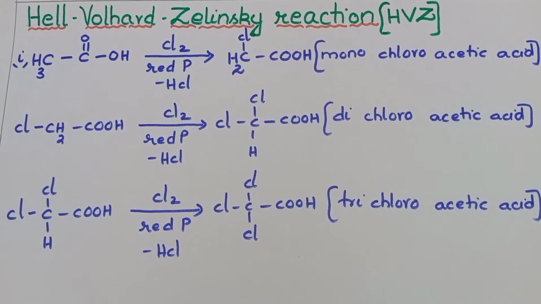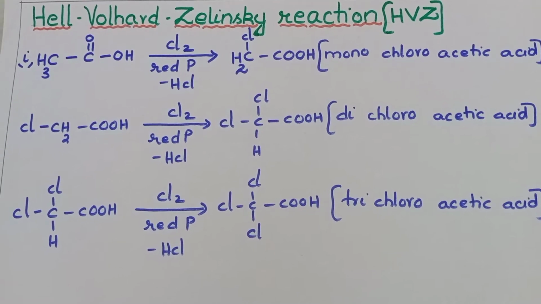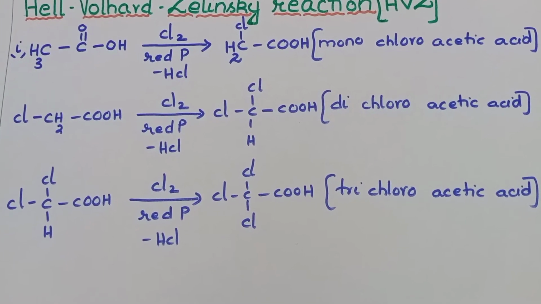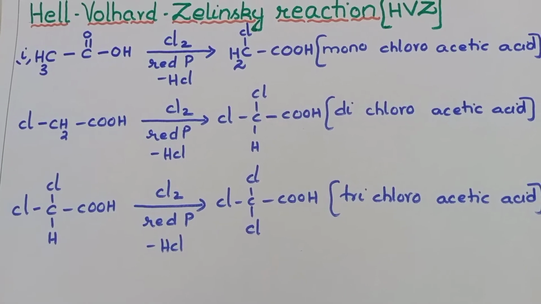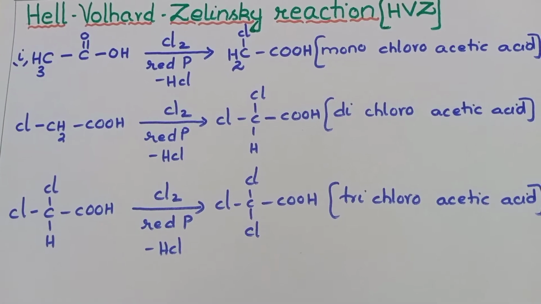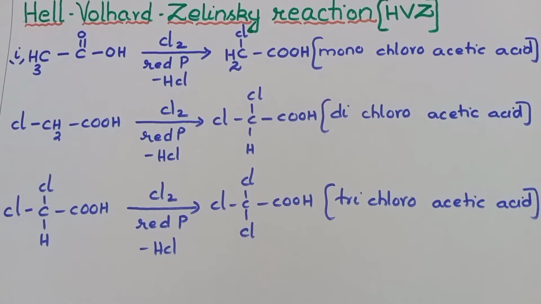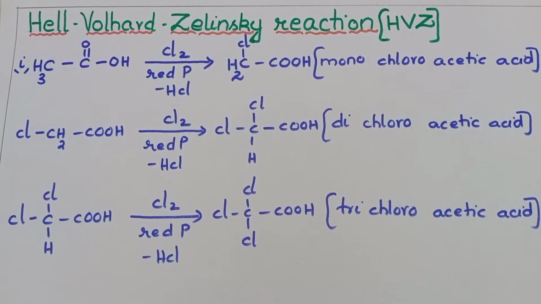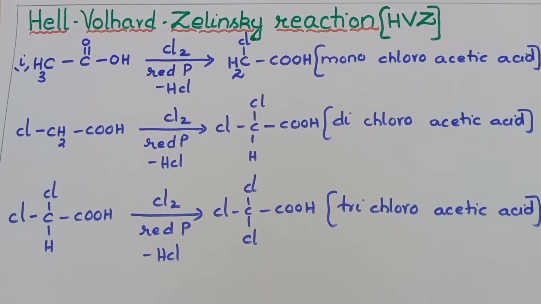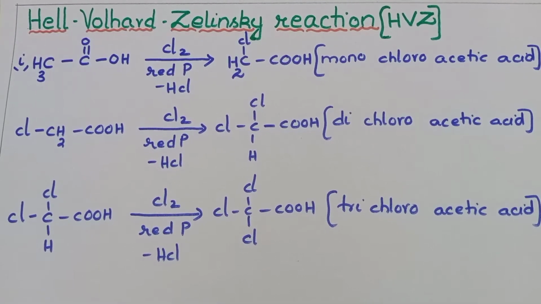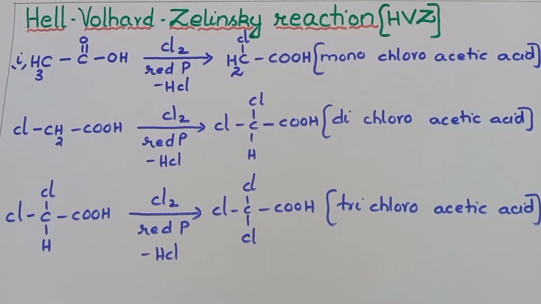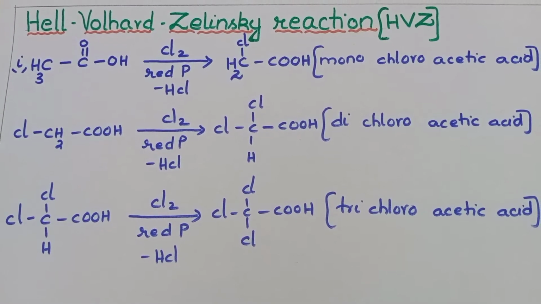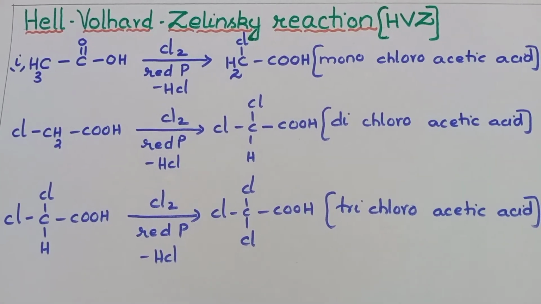When carboxylic acids are treated with halogens like chlorine or bromine in the presence of red phosphorus, all the alpha hydrogens will be replaced by the halogen atoms, and finally the product would be an alpha chloro or alpha bromo carboxylic acid. This is called the HVZ reaction.